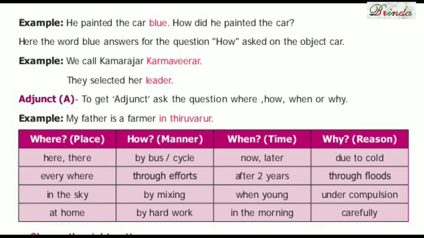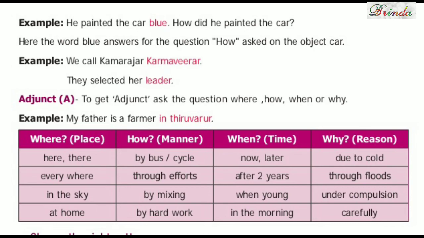Example, we call Kamarajar Karma Veerar. They selected her leader. Okay, இந்த மாதிரி adjunct படிக்கலாம் அப்புறமா. So, to get adjunct, ask the questions where, how, when, why. அப்போது adjunct வந்து அடுத்தது. இது முன்னாடி இருக்கலாம் பின்னாடியும் இருக்கலாம். So, you should ask the questions where, எப்போ, how, எப்படி, when, எப்போது, why, ஏன்.